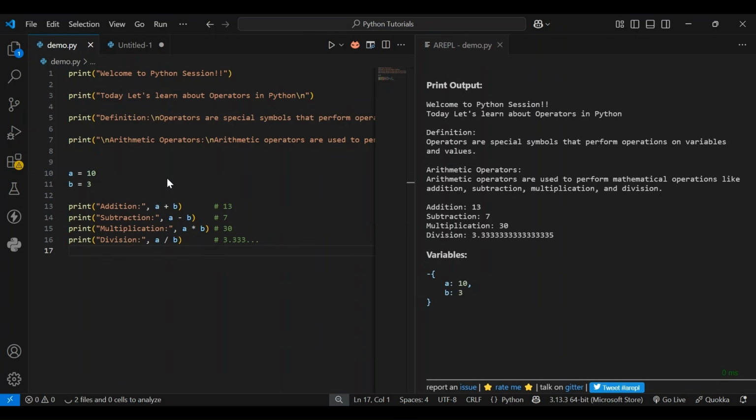We have declared two variables a and b holding the values 10 and 3. After doing the mathematical operations with the arithmetic operators, these are the values, that is 13, 7, 30 and 3.3.